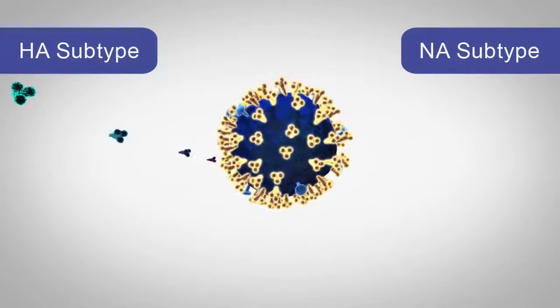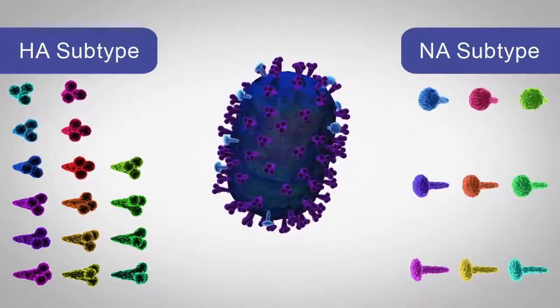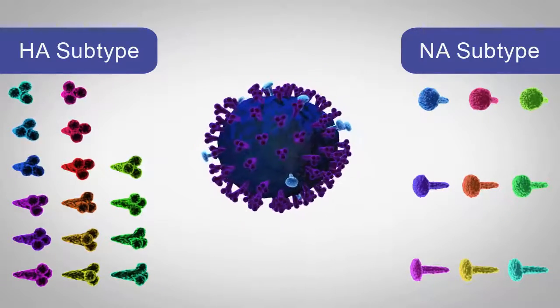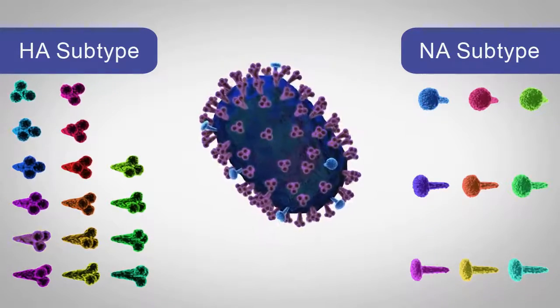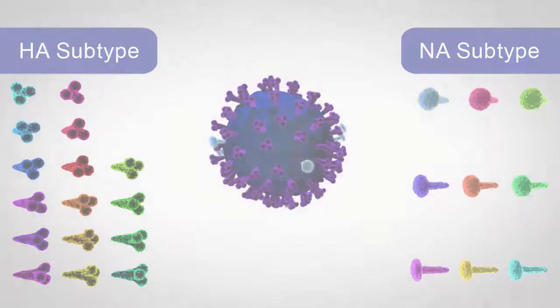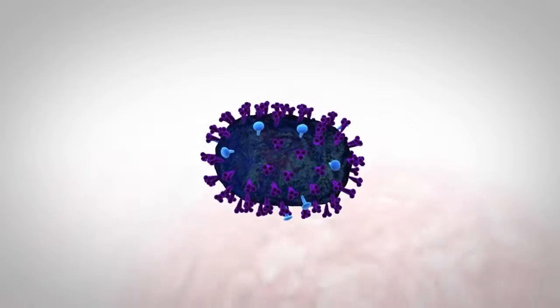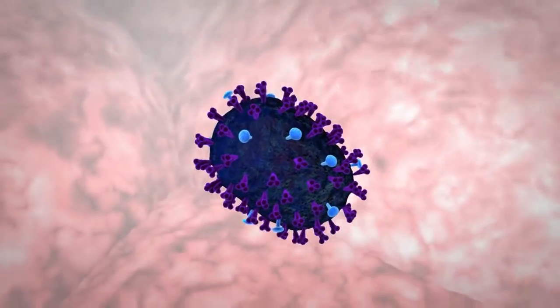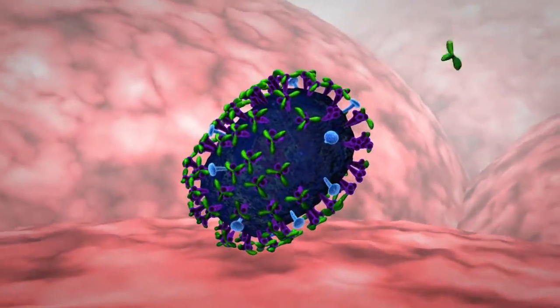There are 16 subtypes of HA proteins and 9 of NA. From these protein combinations, scientists name influenza A viruses. For example, an H5N1 virus contains hemagglutinin subtype 5 and neuraminidase subtype 1. If a person has been vaccinated or has a natural immunity against the virus, antibodies will attach to the HA protein, blocking it from infecting human cells and stopping the virus from spreading.